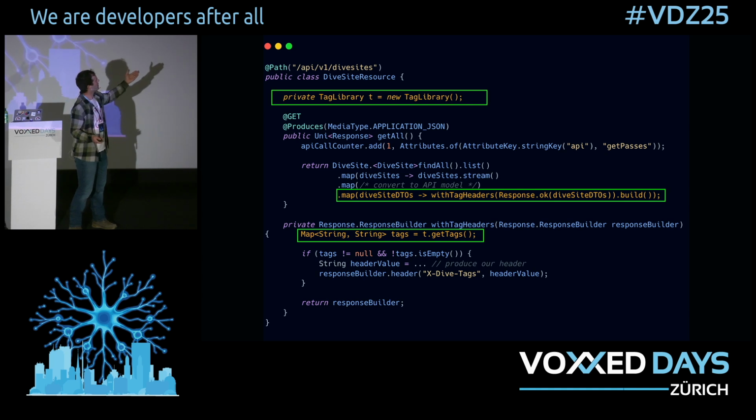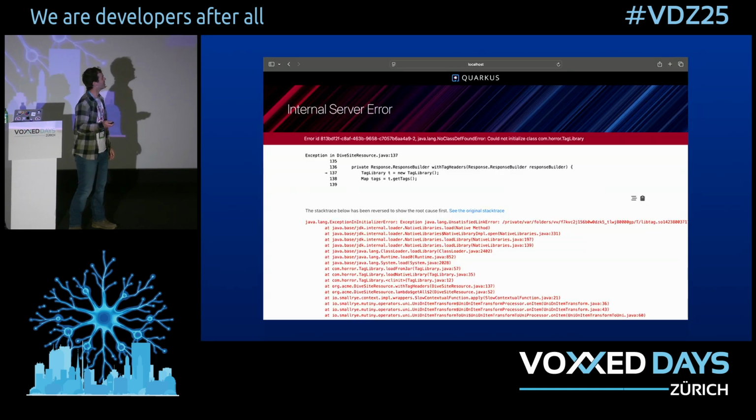We have a Quarkus handler here. You don't need to read all the code, but the main thing is we have a normal tag library at the top. We build a helper to add tag headers to any response, and we use it for get all. We fire up Quarkus dev, hit our test endpoint, and are confronted immediately by this rather intense looking error.